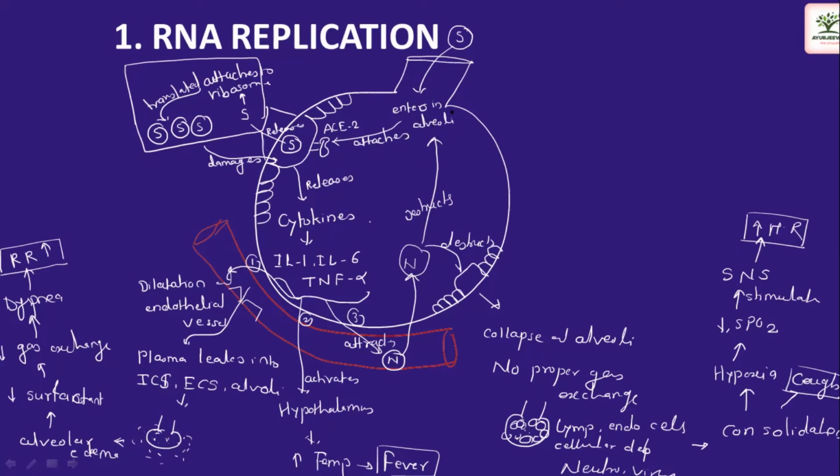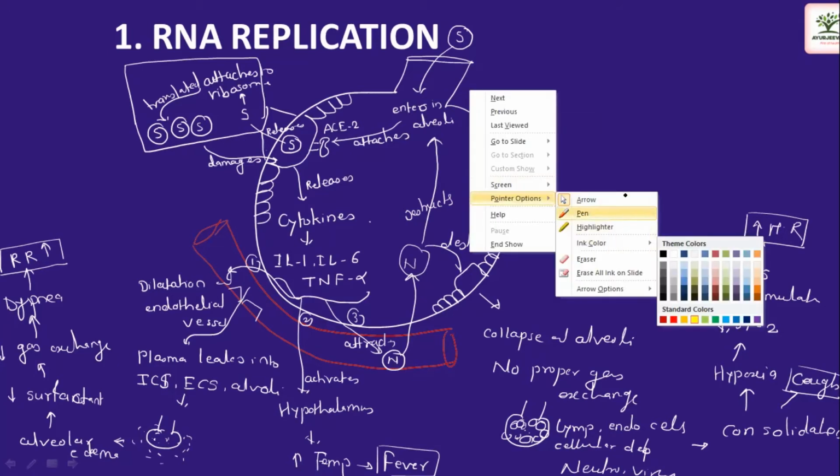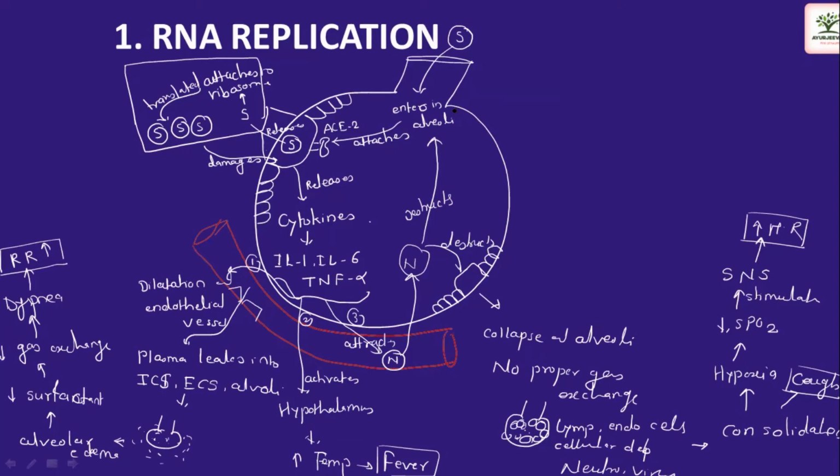Okay. So what our immune system does is, when this virus comes into this alveoli, it is detected by suppressor T cells. Okay. And what this T cell does, it produces antibodies against this virus.